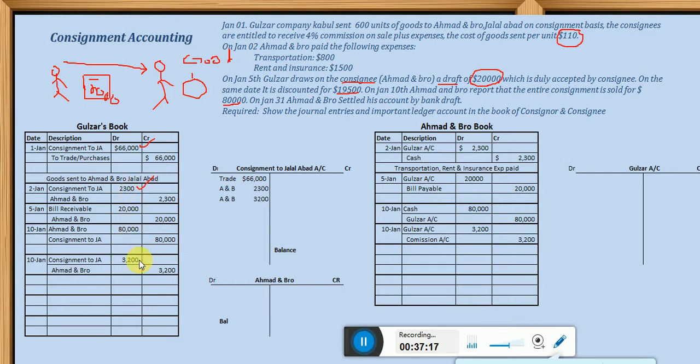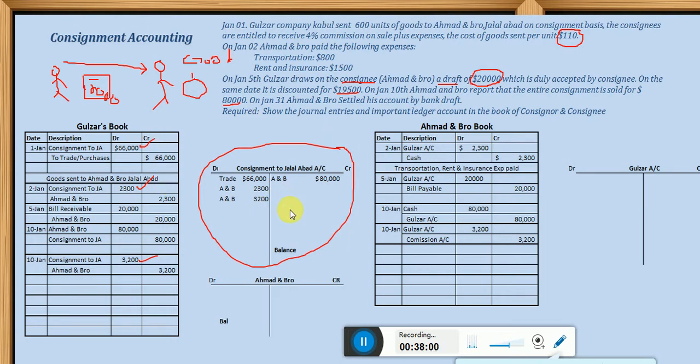Now we are coming to the credit. We are not having a credit entry in the first, second, and third transactions, but in the fourth transaction we have a credit entry of consignment. So how much amount is credited? That is 80,000, and this is because of Ahmad and Bro. So dear students, as I've already explained, this consignment account is only to determine the profit or losses. This is just telling you whether you have generated a benefit or suffered losses in this consignment account.